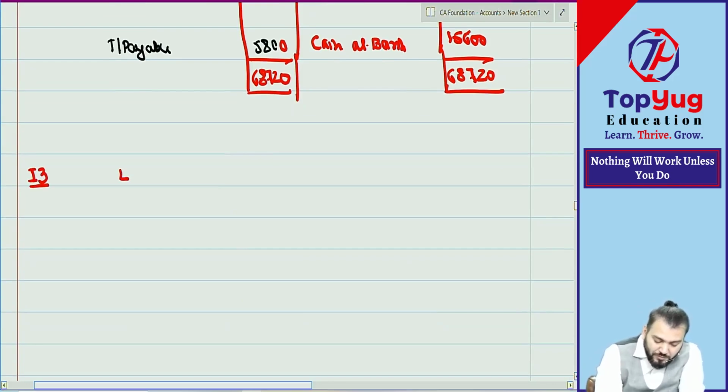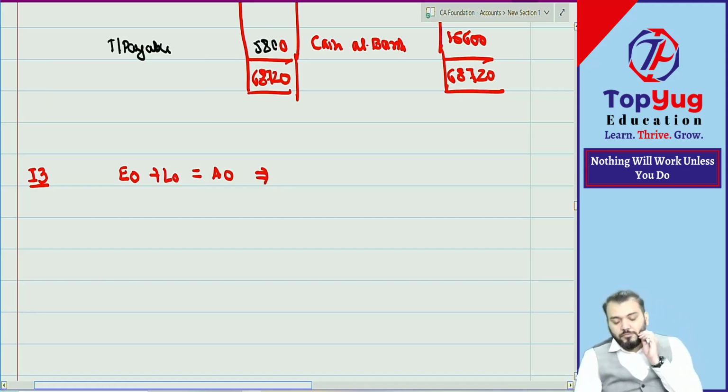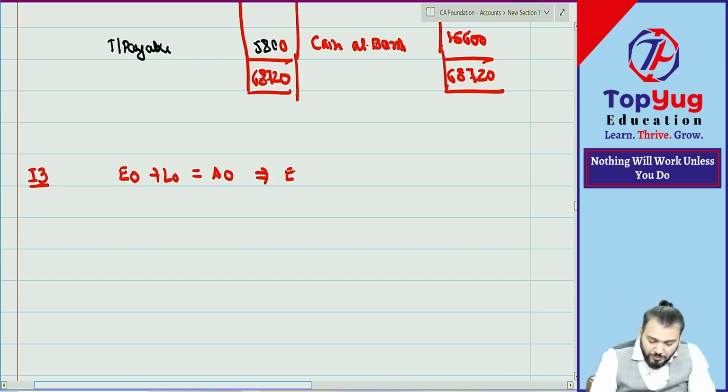So first write down E0 plus L0 is equal to A0 at the beginning. E0 is given? Check. No, E0 is not given. Whether L0 is given? Yes. How much?